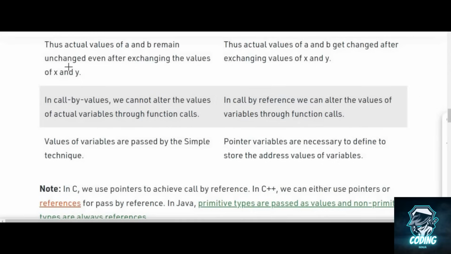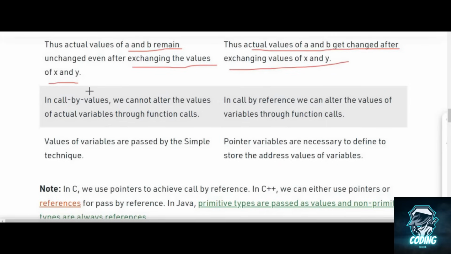Now let's see a summary of these two. In call by value, the value of a and b remain unchanged even after exchanging the value of x and y. But on the other side, when we are calling by reference, the actual value of a and b gets changed after changing the value of x and y.